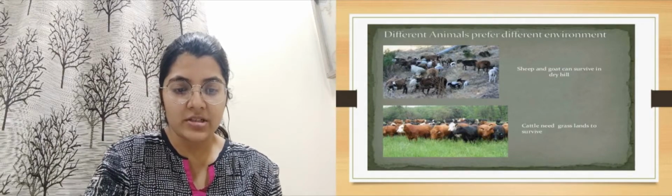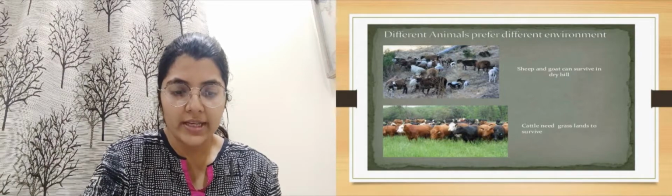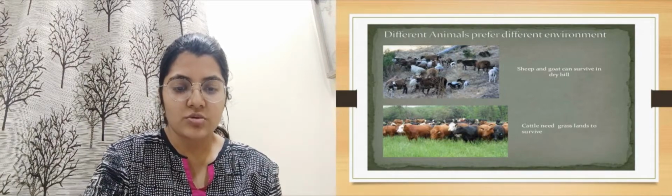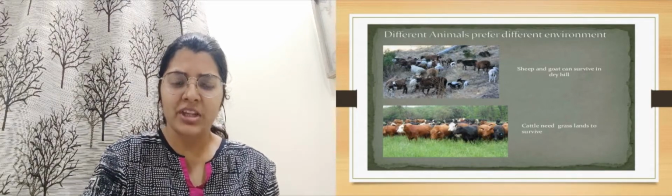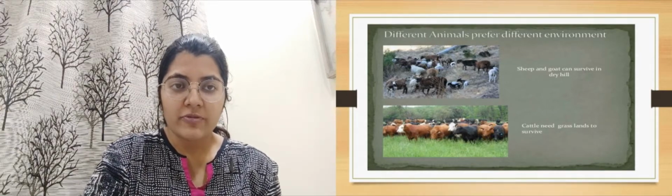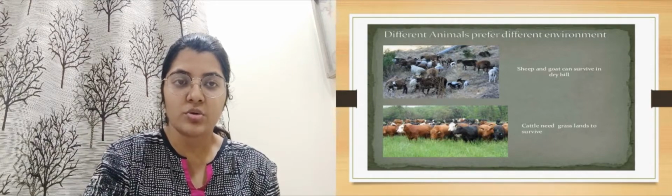The same example is given: sheep and goat can survive in dry and hilly areas, whereas cattle will need grasslands to survive. Sheep and goat are comfortable even if grasslands are not there; they can survive in those hilly areas.